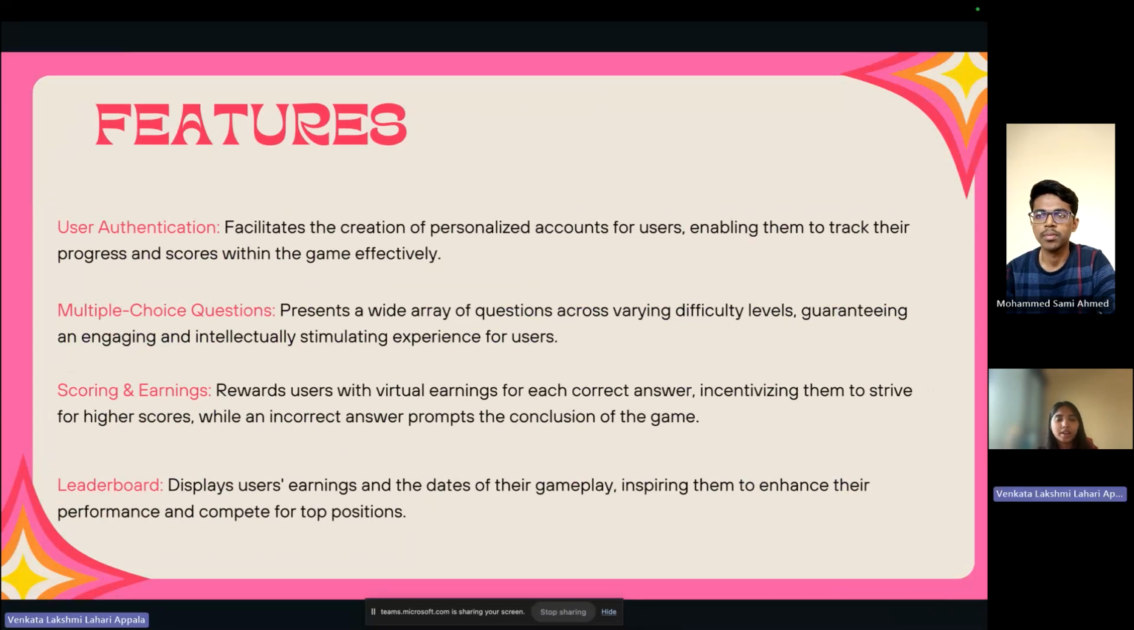Scoring and earnings rewards users with virtual earnings for each correct answer, incentivizing them to strive for higher scores, while an incorrect answer prompts the conclusion of the game. The final one is the leaderboard. This displays users' earnings and the dates of the gameplay, inspiring them to enhance their performance and compete for top positions.